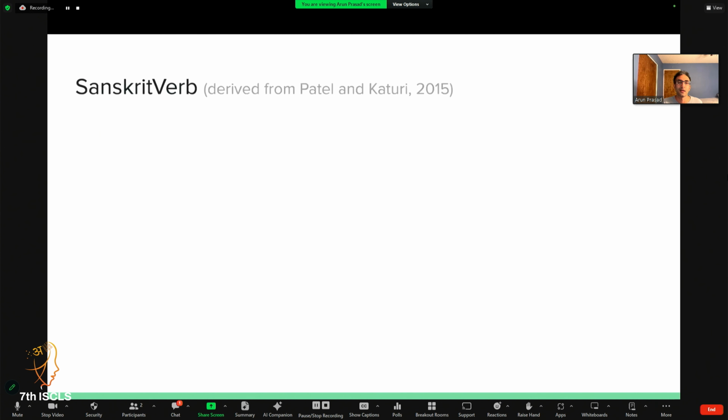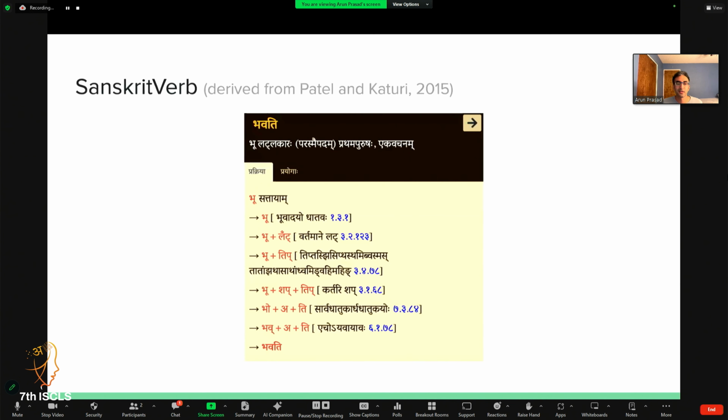this from. And then another example, which is more akin to the spirit of my project, is Sanskrit Verb, which is a successful project from Prakriyā Pradarshini, published in 2015 by Drs. Dava Patel and Shivakumari Khatri. So here you see Prakriyā displayed on ashtadhyayi.com, showing again the derivation of the word bhavati. And the technique of this approach is relatively simpler. It uses regular expressions and string matching. But the big advantage of it is that it's very simple to understand, and it's actually deployed in real sites that people are using. I think it's a tremendously exciting and inspiring project, and I took it as inspiration for the work that I'm presenting here.